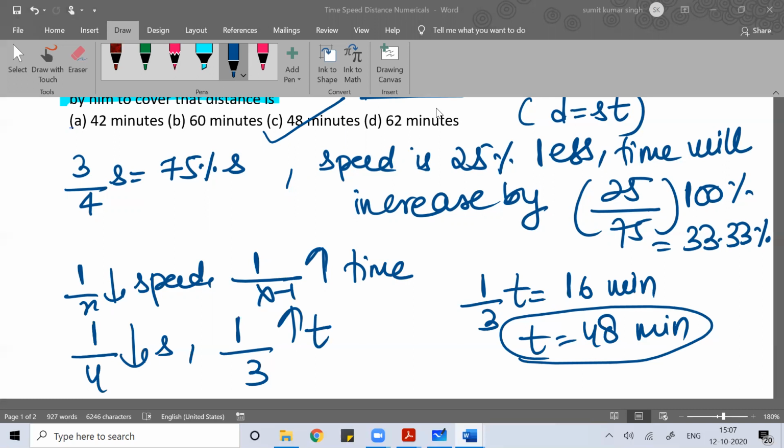Any doubt? You know the formula that distance is equal to speed into time. Whenever you use this formula, you need to make sure that your distance is represented in kilometer or meter. The speed can be represented in meter per second or kilometer per hour, while your time can be represented in hour or second. So 1 kilometer is equal to 1000 meter, 1 hour is equal to 60 minute, 1 minute is equal to 60 second. So you remember that relationship.